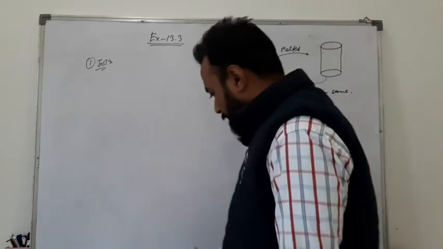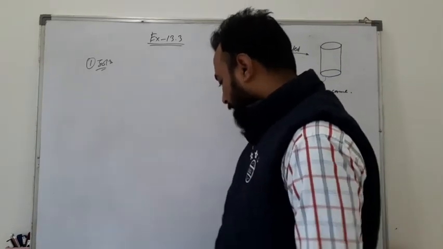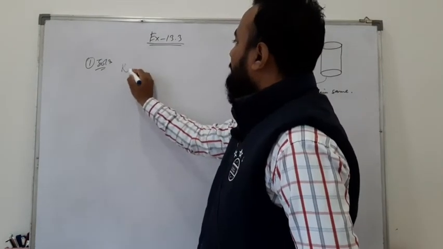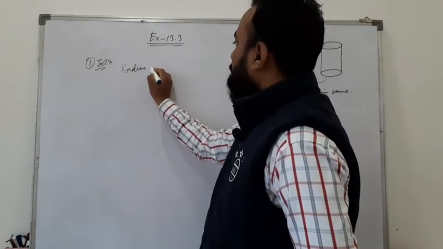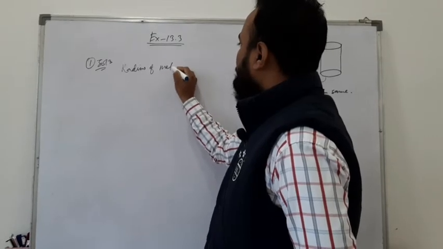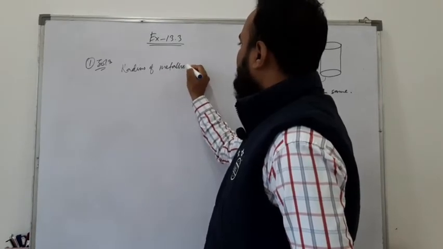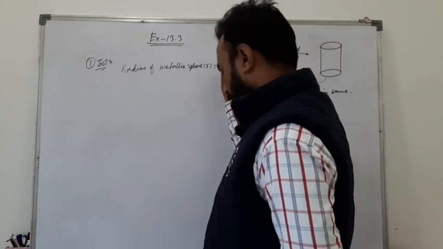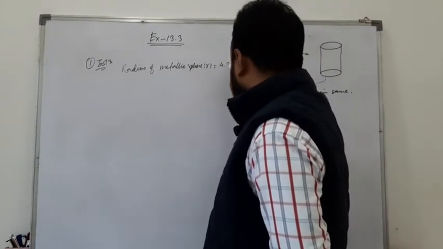So here also, children, we equate the volumes. Okay. A metallic sphere of radius 4.2 centimeter. So the radius of the metallic sphere is equal to 4.2 centimeter.